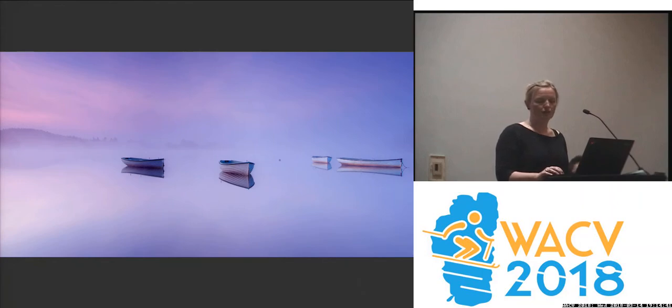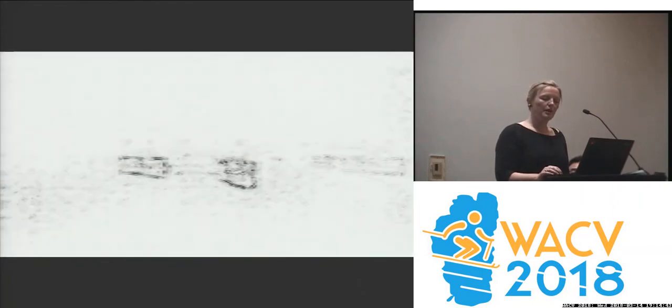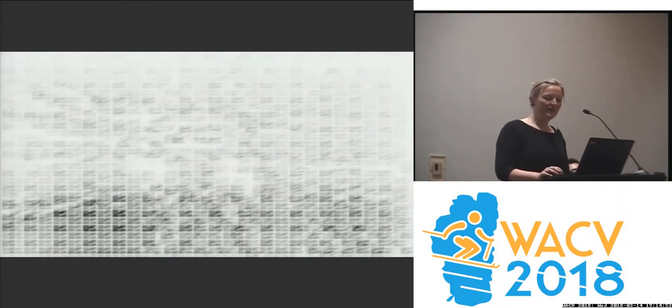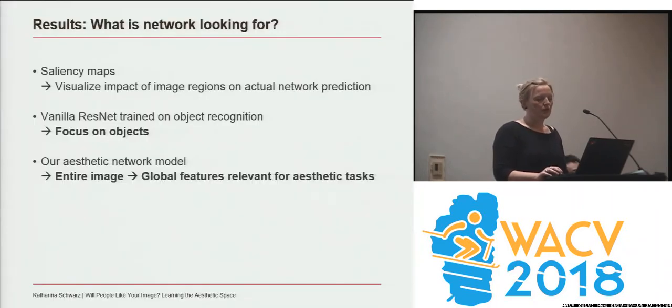Here you see a beautiful image. And this is the saliency map for ResNet trained on object recognition. The darker regions have a higher impact on the actual network prediction. So we see that ResNet really focuses on the objects. However, now this is the saliency map of our aesthetic model. And you can see how the entire image is considered, and we can find a synergy between large image regions. So, whereas the ResNet focuses on objects, our aesthetic model considers the entire image. Thus, it is necessary to consider global features when dealing with aesthetic tasks.